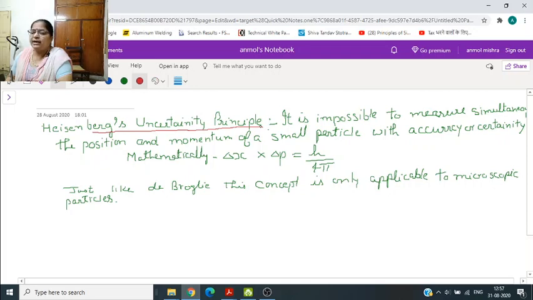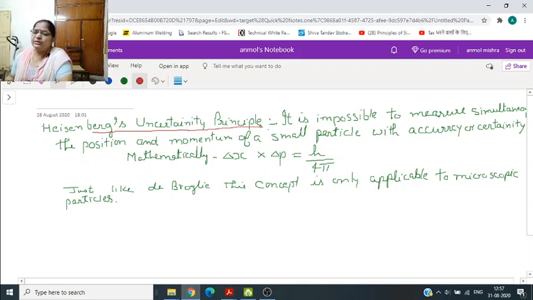It means that if you want to measure the position of the electron, then momentum will change, or if you are going to measure the momentum, then position will change. So with accuracy you cannot measure both of them, position and momentum, simultaneously.